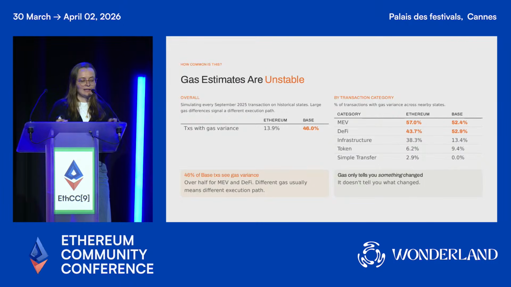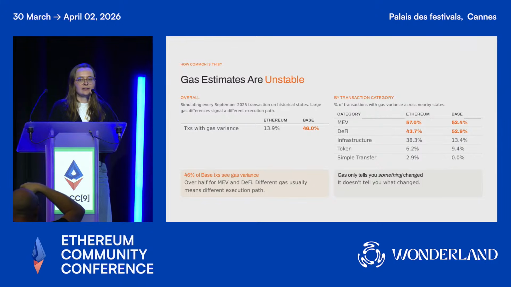So we compare the gas estimates for all the lookbacks, and on Ethereum, we see that around 14% of transactions exhibit some sort of gas variance, while on Base, it's nearly 50% of all transactions.